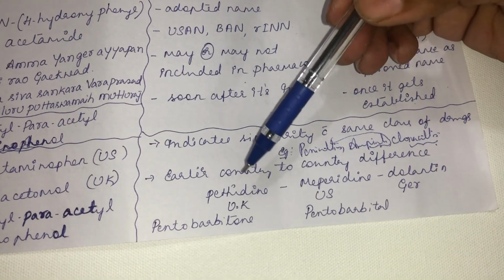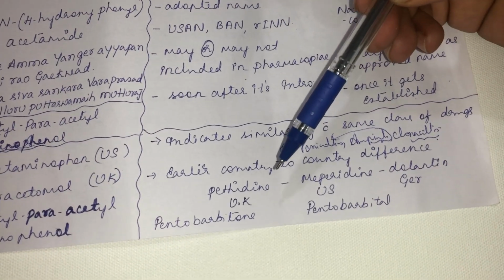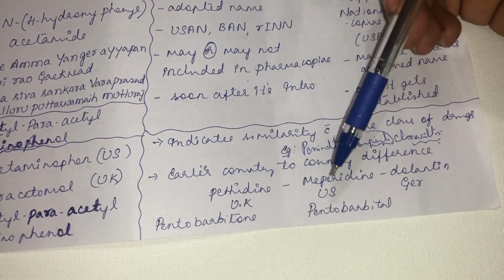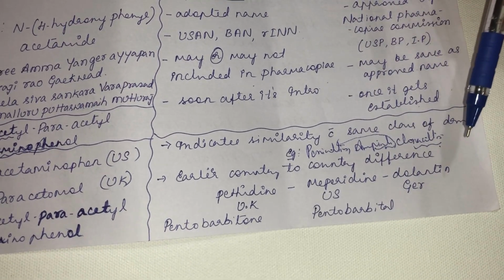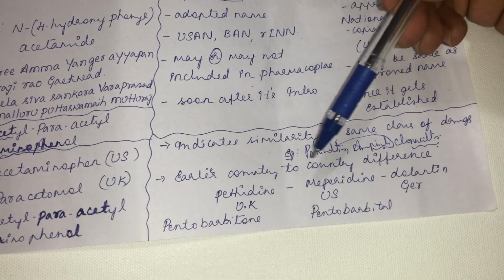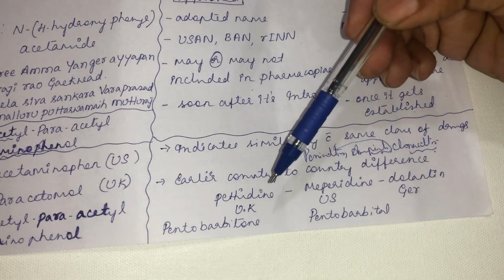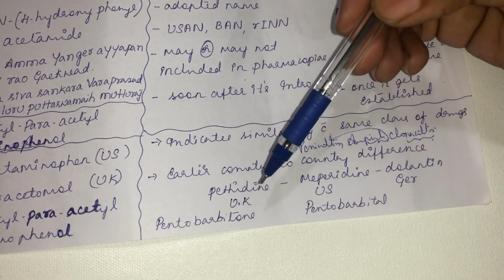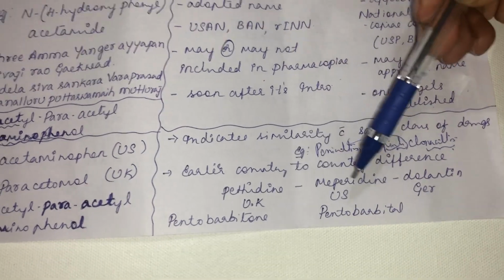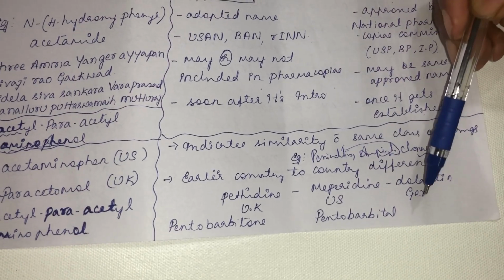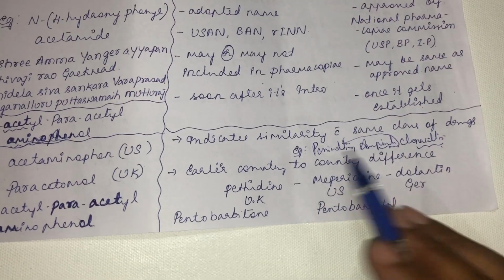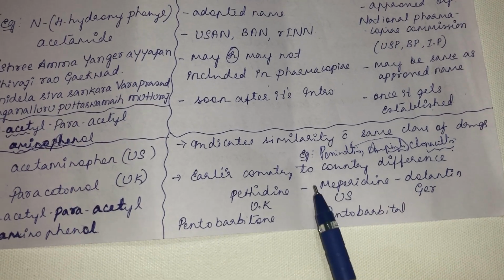Earlier, there used to be a difference in the way in which a drug is called in its non-proprietary name. Country-wise, there will be differences. For example, in the UK the drug will be called pethidine, the same drug will be called meperidine in the United States, and the same drug will be called dolantin in Germany. So there are different non-proprietary names in different countries.